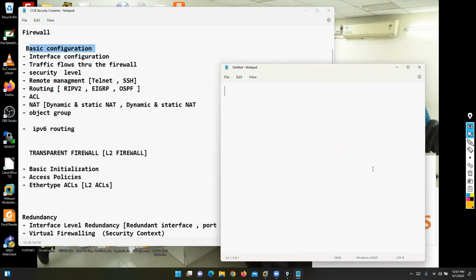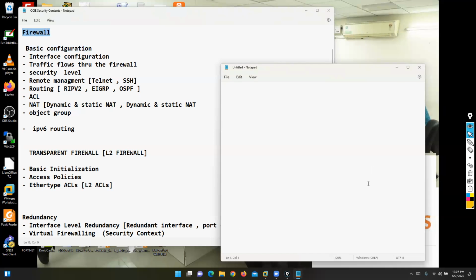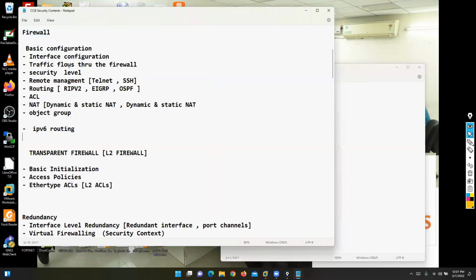So if this book is related with the Cisco ASA, the first thing we can discuss is basic configuration. Before basic configuration, we can talk about what is firewall technology and why Cisco ASA, because in market we have multiple vendors: Cisco, Fortinet, Palo Alto, Cisco Firepower Threat Defense, Sophos Firewall, Checkpoint Firewall. So why Cisco ASA and what features do we have in Cisco ASA firewall? Then we can focus on basic configuration.